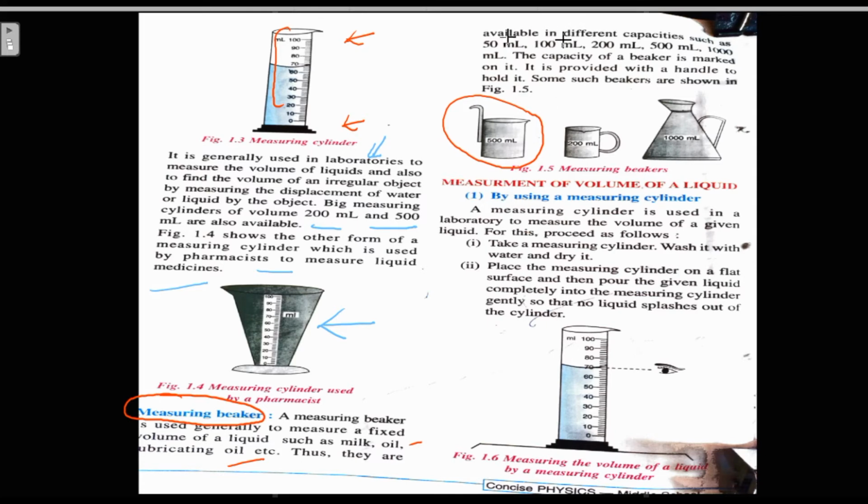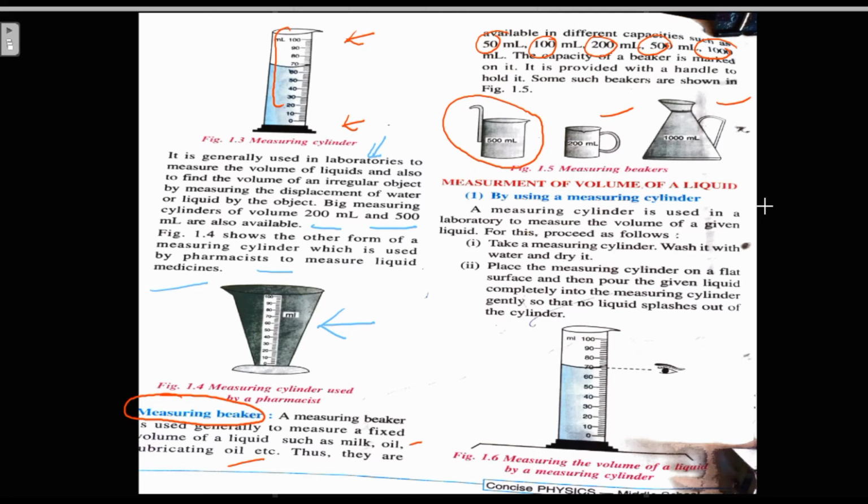They can be of capacity 50 milliliter, 100 ml, 200 ml, 500 ml or 1000 ml, right? So its capacity is marked on it. These are different beakers of different capacity.